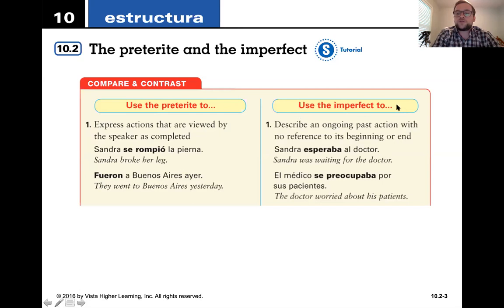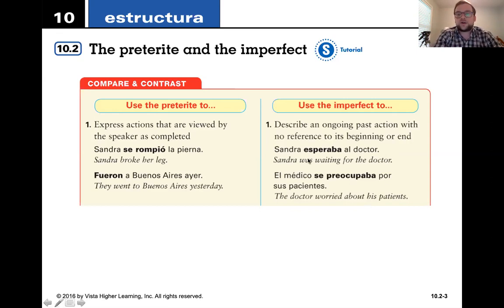All right, now we're going to use the imperfect to describe an ongoing past action with no reference to the beginning or the end. That's important. We're not having a reference to the beginning of the action or the end of the action, and that's when we would use the imperfect. So, for example, if you were telling a story and saying, I was waiting on the doctor yesterday, it took forever: Esperaba al doctor. It's something that had an ongoing notion, right?